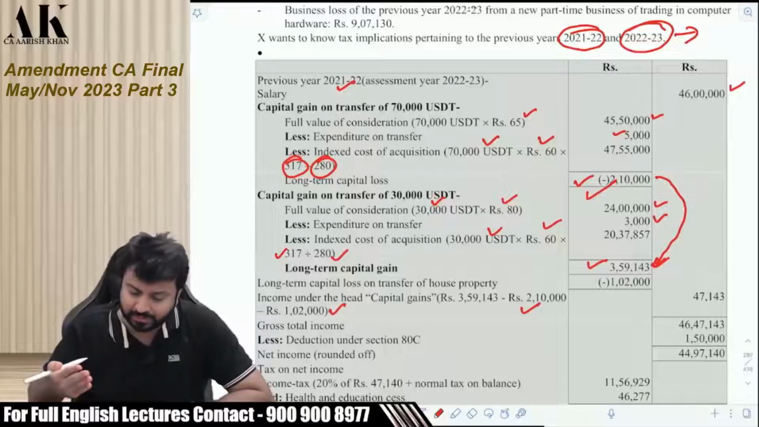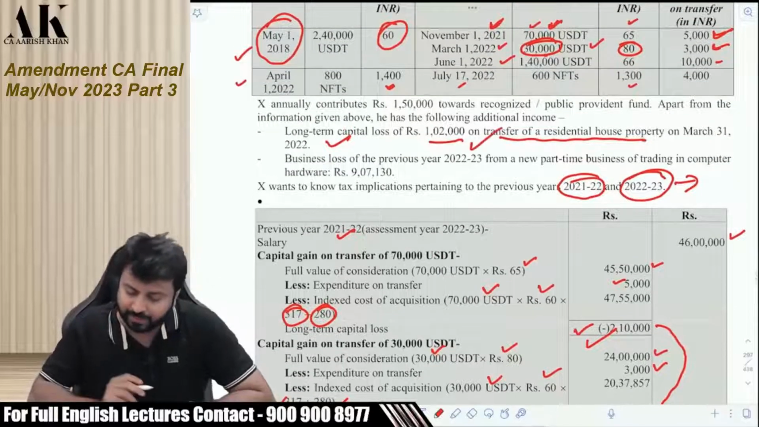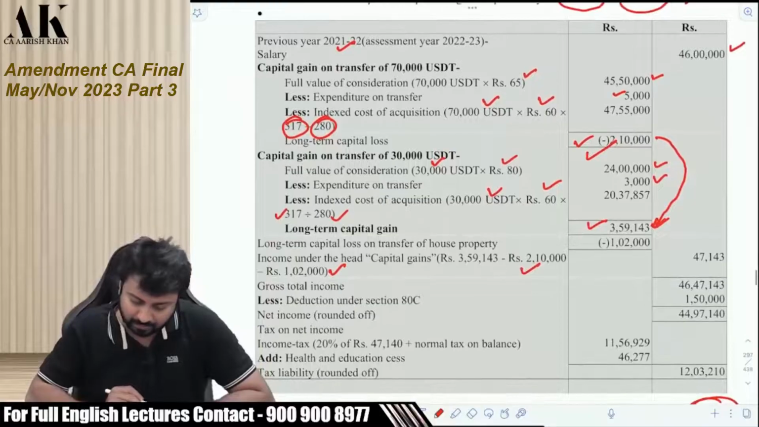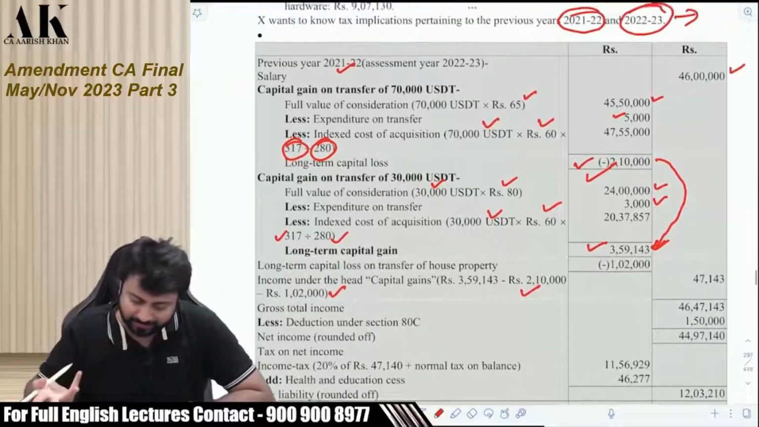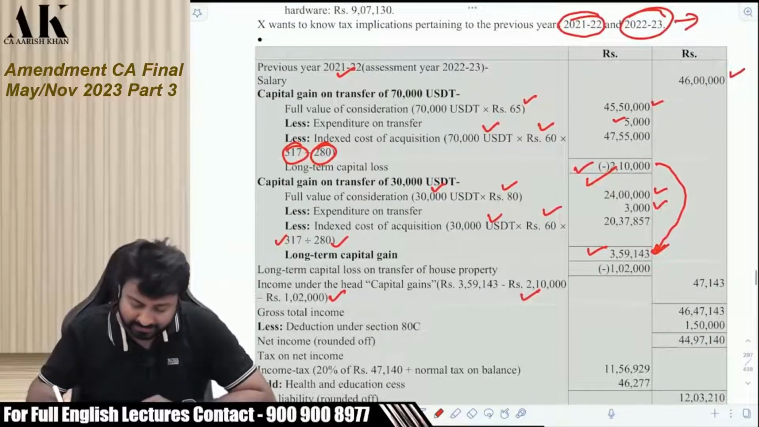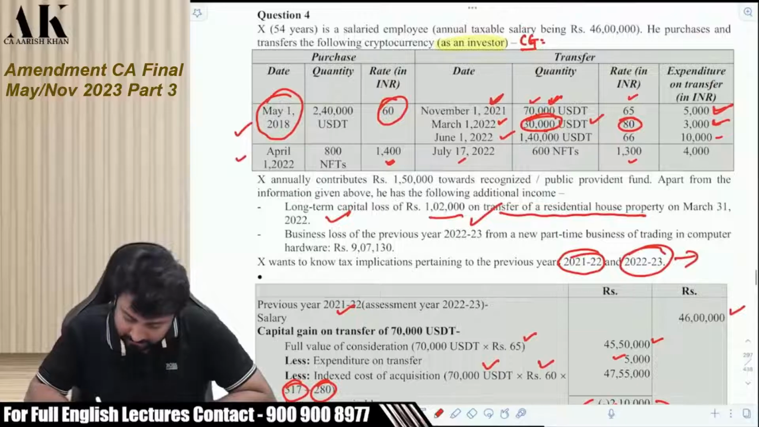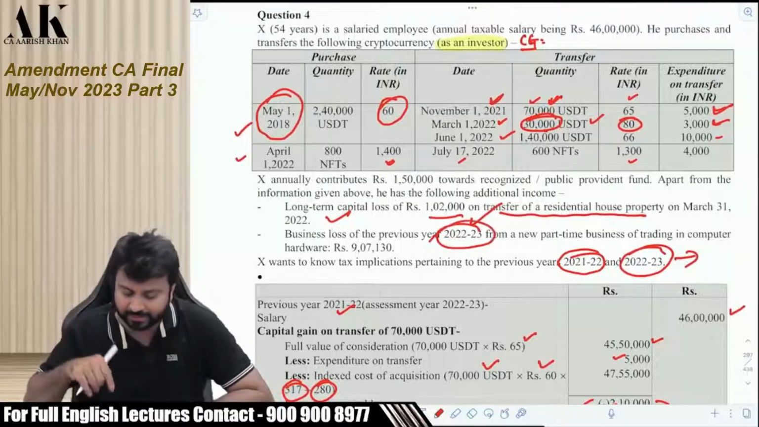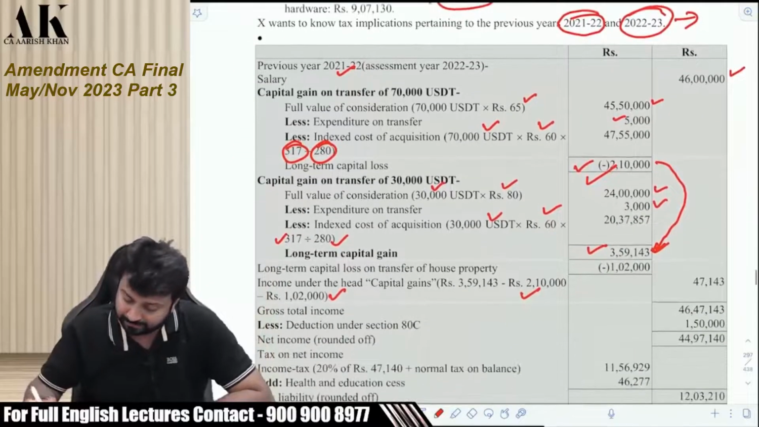And 1,02,000 is the loss of what? Of my residential house property. Now business loss, I have to leave it because business loss cannot be set off against capital gains. Okay. Business loss is there how much? Business loss is there anyway in the next year. It is not there in the current year. It is there in 22-23.